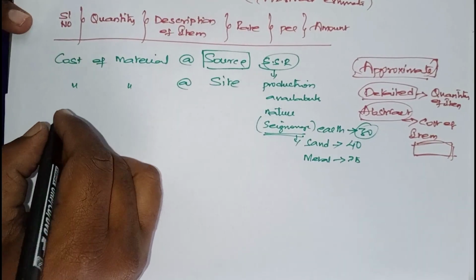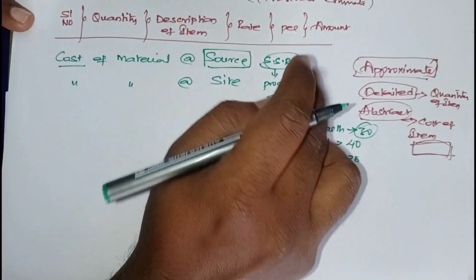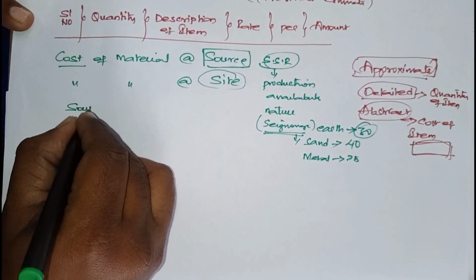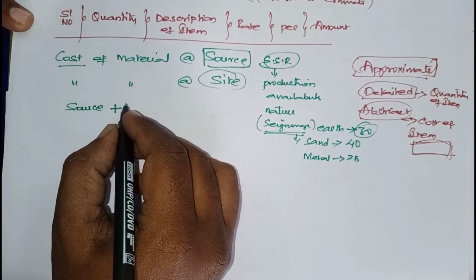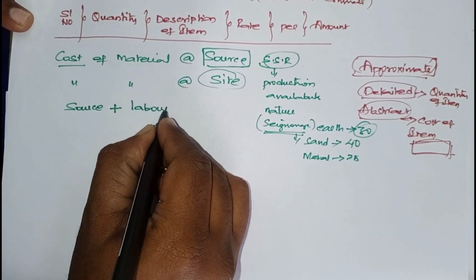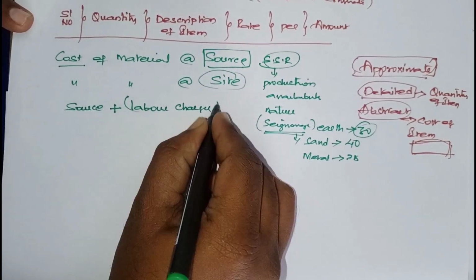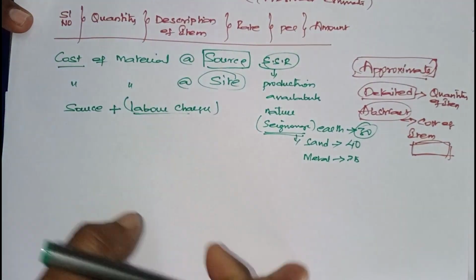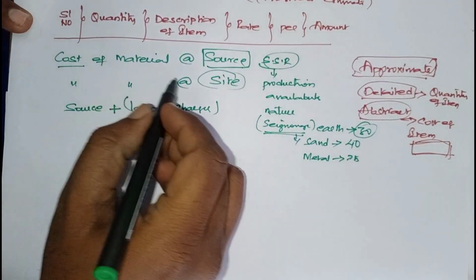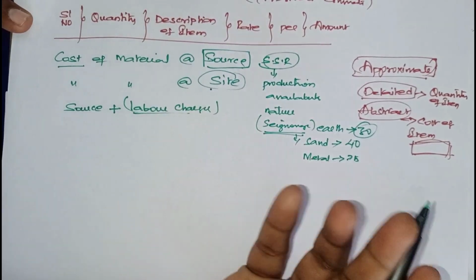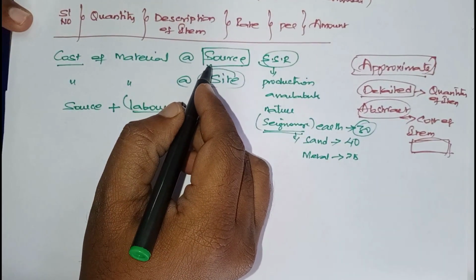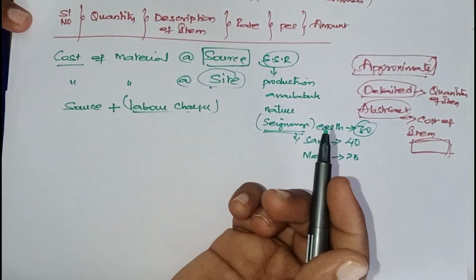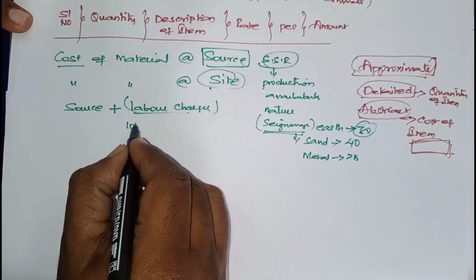Okay, now this is the cost of material at source. Okay, what does material at site mean? Cost of material at source plus labor, hamali charges. What labor charges will be there? For loading and unloading: loading at source and unloading at site. Those charges will be there. And source and site may not be at the same place. The source may be at one place, and the site may be 10 kilometers from that point. For that reason you have to travel 10 kilometers.